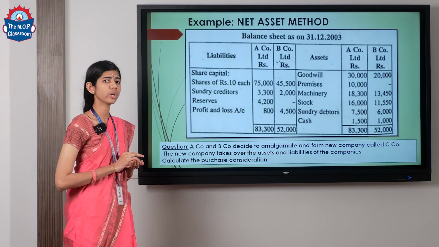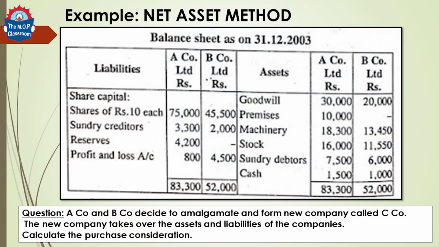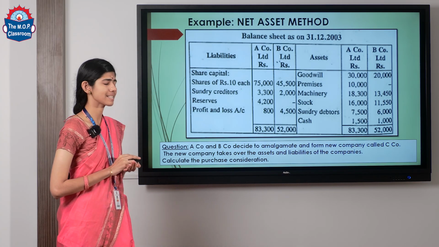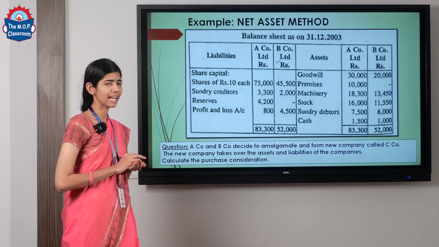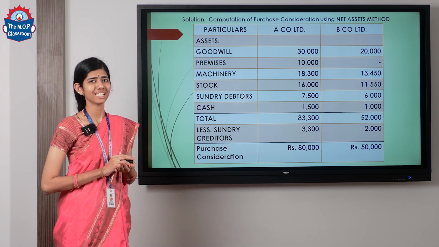Next, we are going to look into the net assets method and how to compute our purchase consideration using it. There is a balance sheet given as on 31/12/2003. There are 2 companies, A Company Limited and B Company Limited. The assets and liabilities are given to us. So let us move on to the question. A Company and B Company decide to amalgamate and form a new company called C Company. The new company takes over the assets and liabilities of the companies. Calculate the purchase consideration. Computation of purchase consideration using the net assets method.